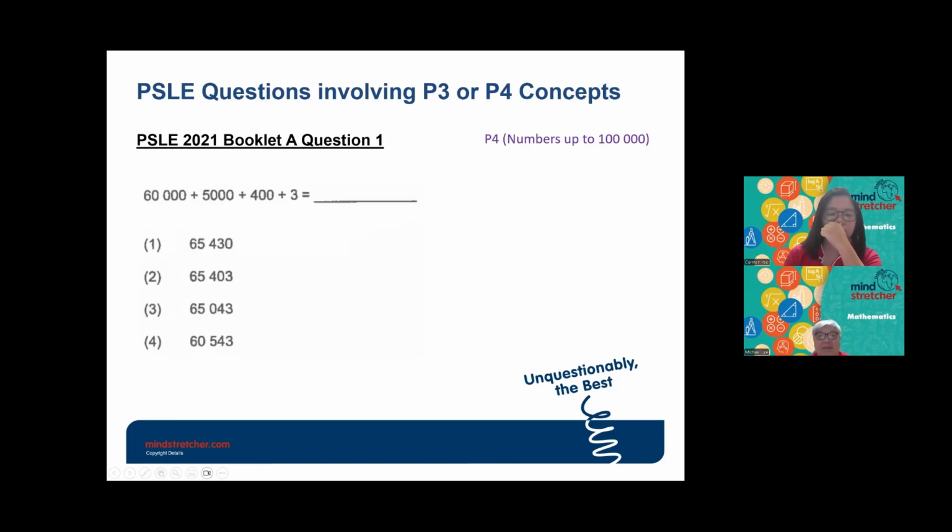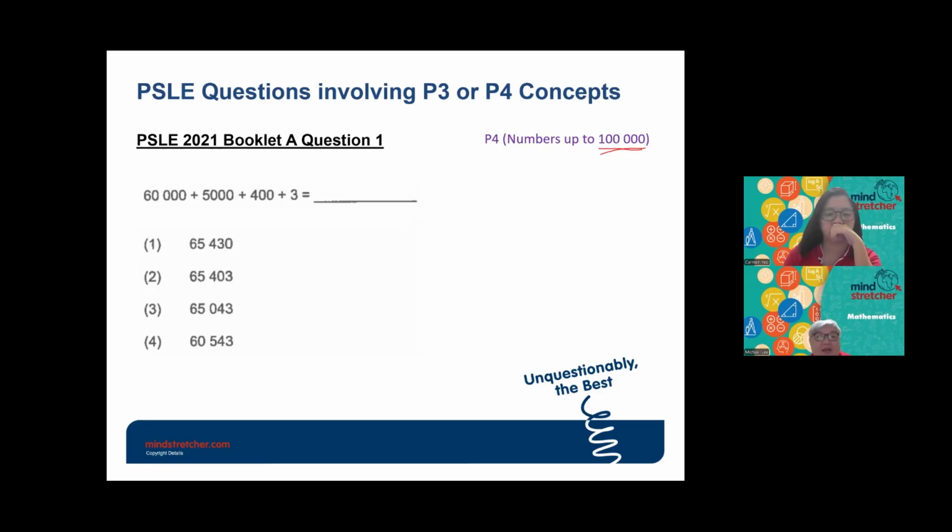Then another example. This will be a P4 kind of question, because in P4 they learn numbers up to 100,000. This question came out in the year 2021, booklet A, question 1. They are asked to find what is 60,000 plus 5,000 plus 400 plus 3.